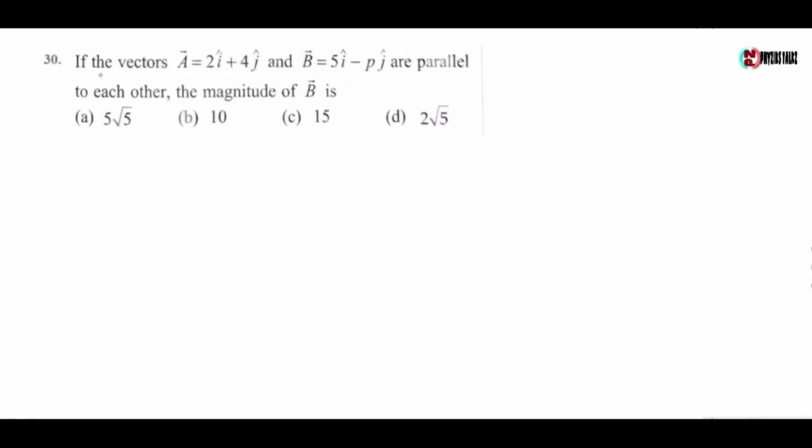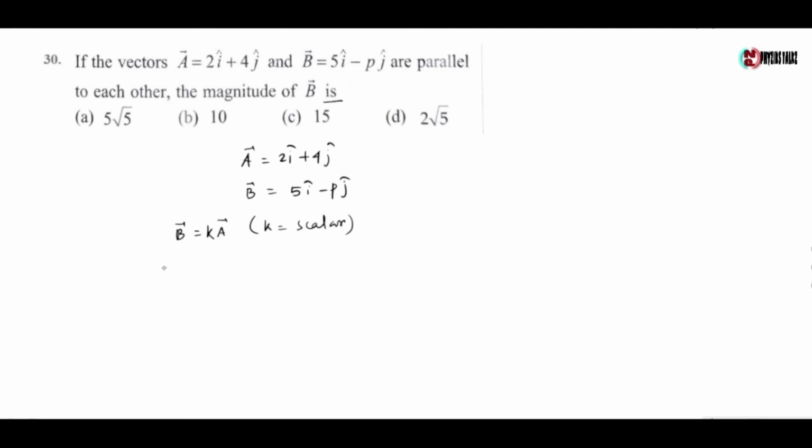Next question, if the vectors a = 2i plus 4j and b = 5i minus pj are parallel to each other, then the magnitude of b is. It is given that a equals 2i plus 4j and b is 5i minus pj. As a and b are two parallel vectors, b can be written as k times a, where k is a scalar.